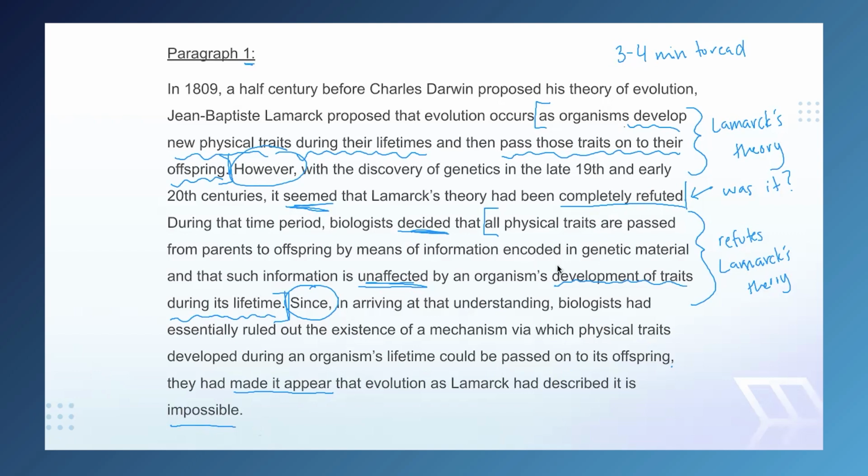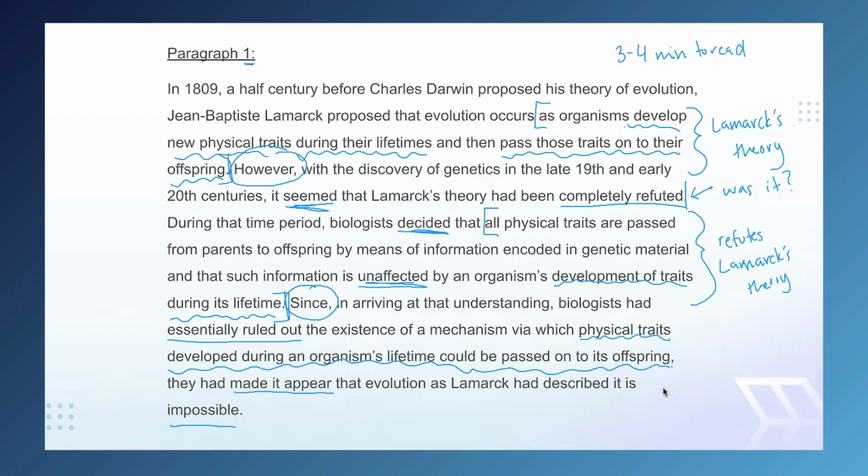Now, we may also have noticed this language: physical traits developed during an organism's lifetime could be passed on to its offspring, which again, we might be going, hey, that's Lamarck's theory. And then we might see biologists had essentially ruled out a mechanism for it. So again, we're getting that idea that Lamarck's theory is impossible, is refuted. None of this is new. So all of this supports one idea, which is that Lamarck's theory seems to have been proven wrong. And honestly, that works as a pretty good summary of this paragraph.